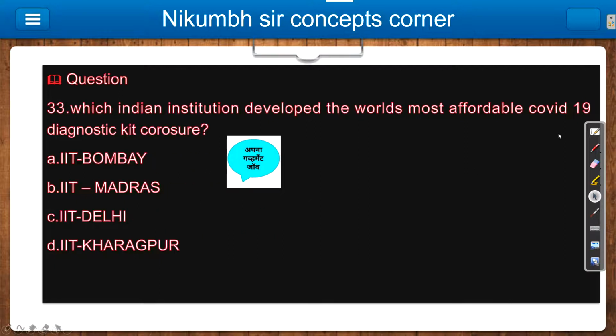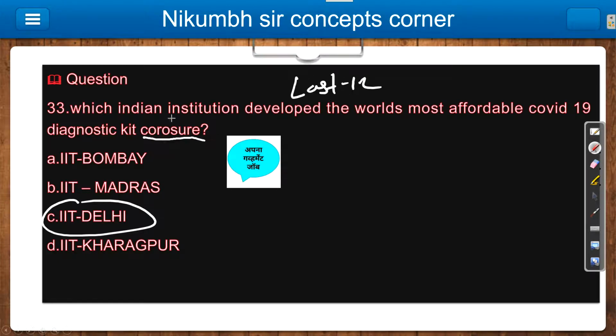33rd: which Indian institution developed the world's most affordable COVID-19 diagnostic kit, Corosur? Basically this kit was developed by IIT Delhi. This thing you have to remember. It is a last 12-month current affairs question. So whenever they mention Corosur, it will be IIT Delhi.